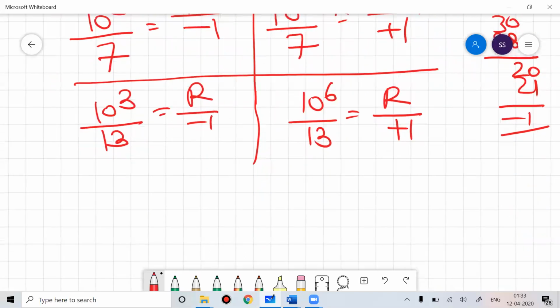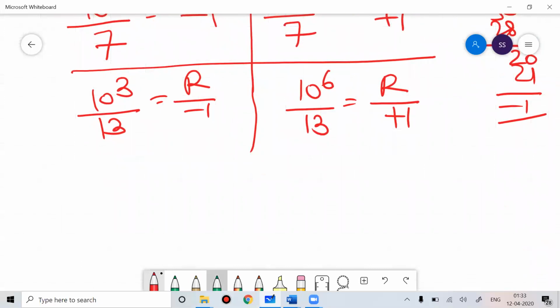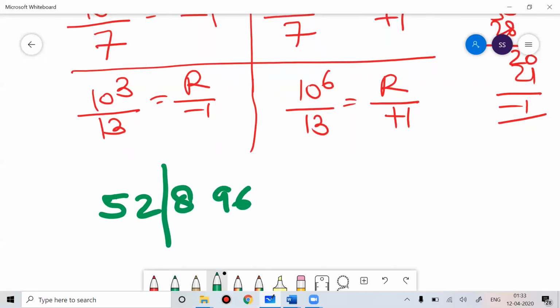So whenever you get a number, doesn't matter how big the number is, some number like 5, 2, 8, 9, 6, some numbers I wrote randomly, what you do is divide the number into triplets. Why triplets, sir? Because I'm talking in powers of 10. I just found a pattern: for 7 and 13, 10 to the power 3 gives a remainder minus 1, so automatically 10 to the power 6 will give a remainder plus 1. Everyone who has basic knowledge of the remainder theorem can easily understand what I'm talking about.